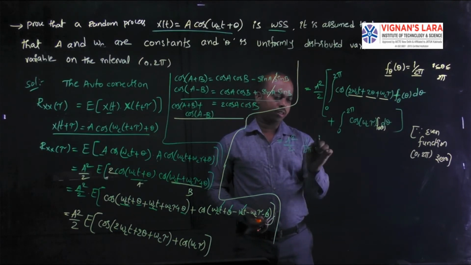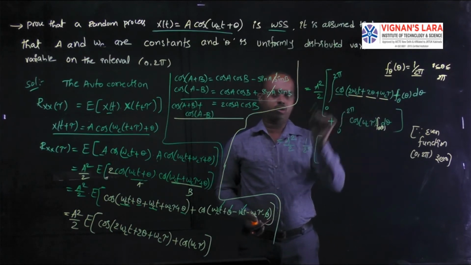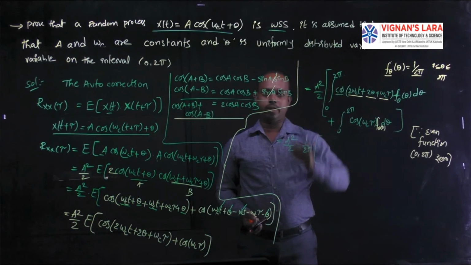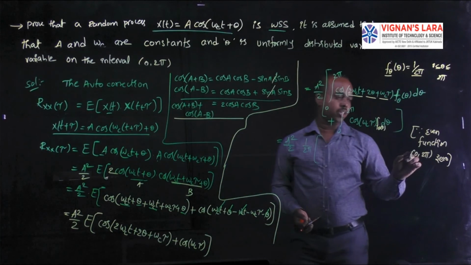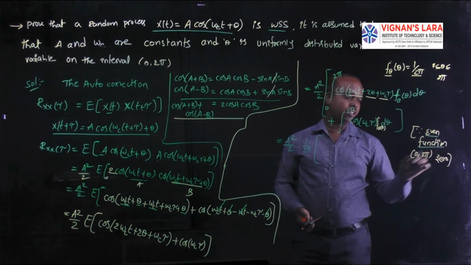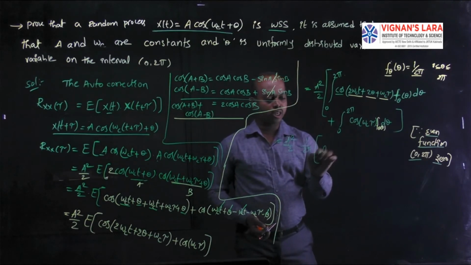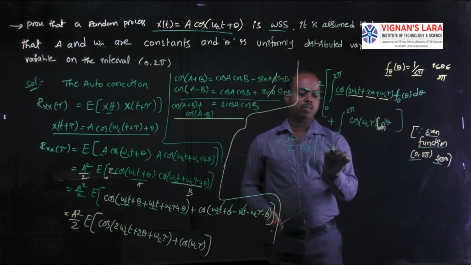The remaining part is the integration of this cos function. Cos is an even function, lying in the interval of 0 to 2 pi. According to the even function properties, over the interval of 0 to 2 pi the value becomes 0. So the first term is 0, plus the second term.